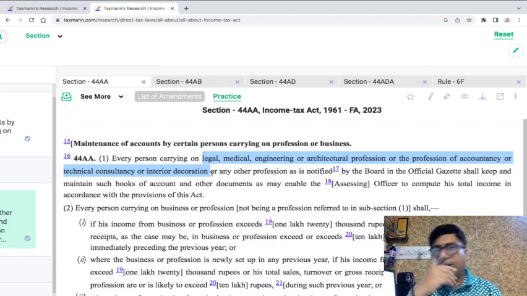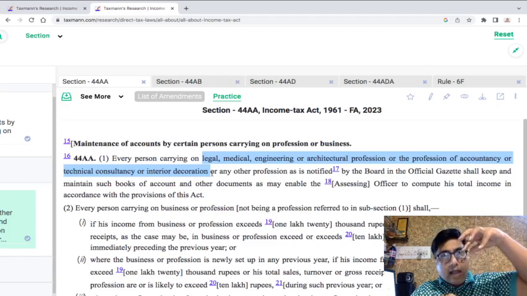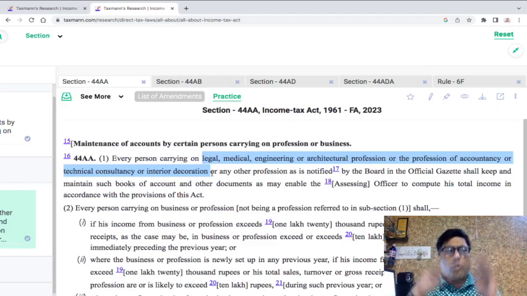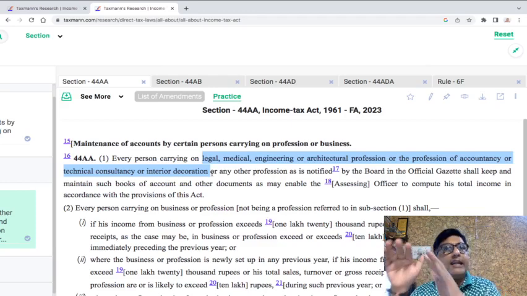So now let's talk about journalism. I have undergone training. I have undergone formal education. I got the degree. Now I am acting as a journalist. Being a journalist, I am certainly a professional. Since I am a professional, but not a specified professional, I would be liable to get my books of accounts audited if my turnover exceeds 50 lakhs of rupees, or gross receipts as the case may be exceed 50 lakhs of rupees, but I will not be eligible to opt for section 44ADA.